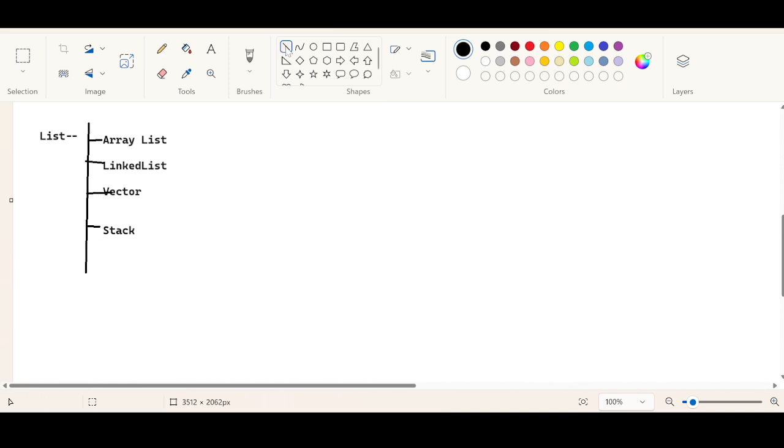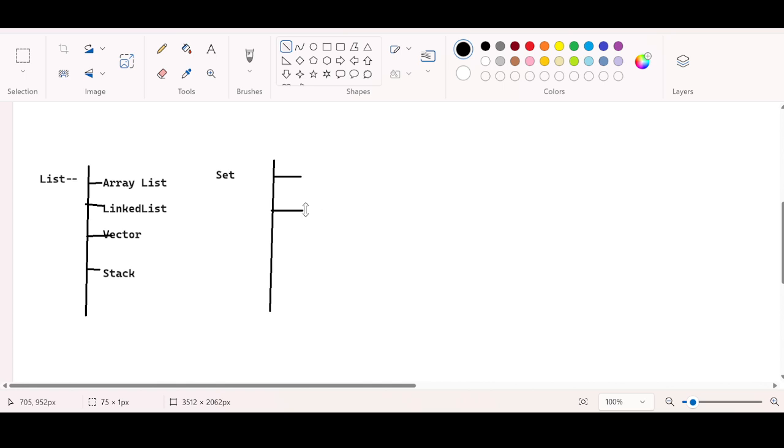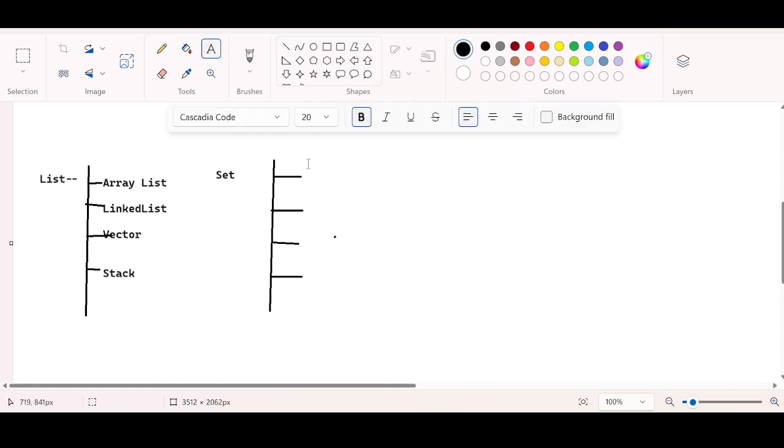Likewise, you have an option to choose the set interface. Again, in the set, there are multiple options based upon the requirements. You can choose whatever option you like: HashSet, LinkedHashSet, TreeSet, SortedSet, NavigableSet.